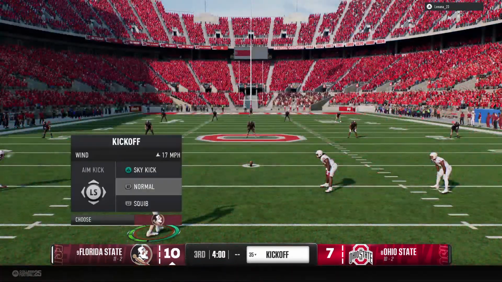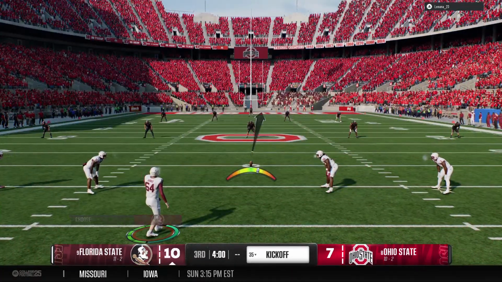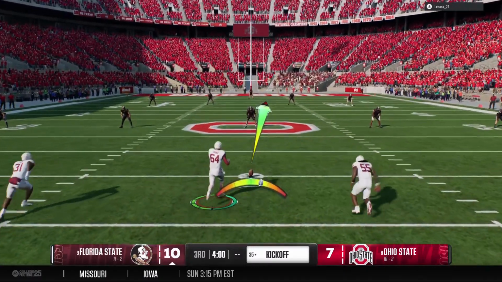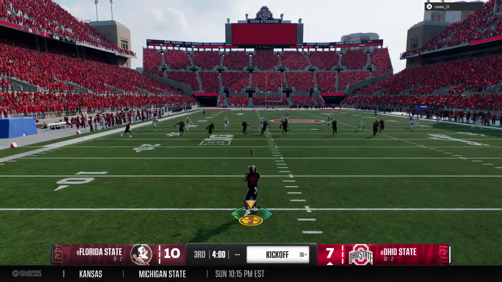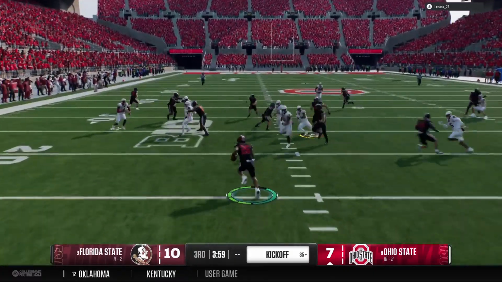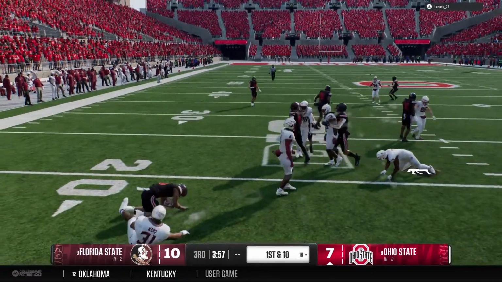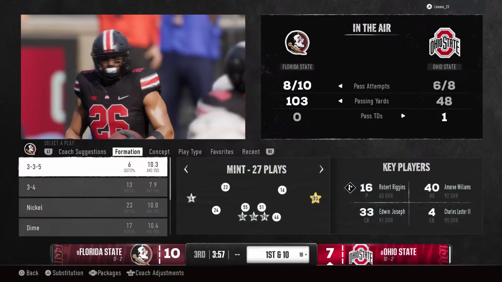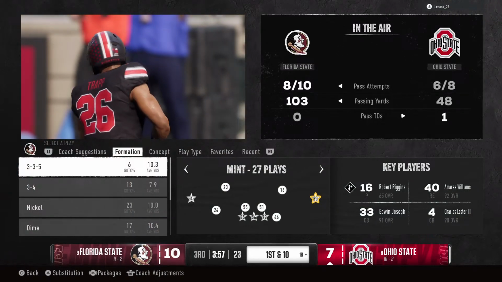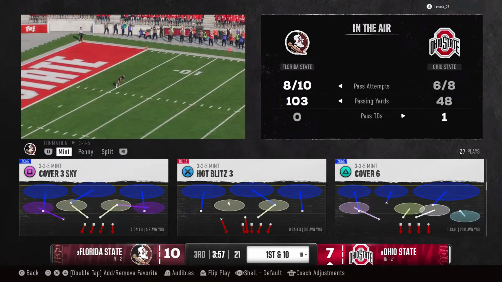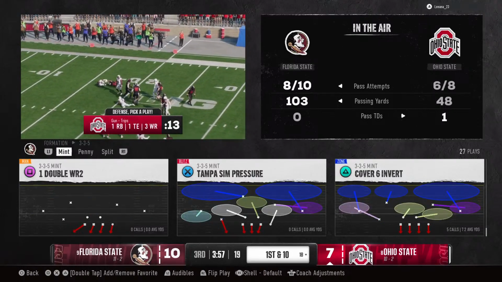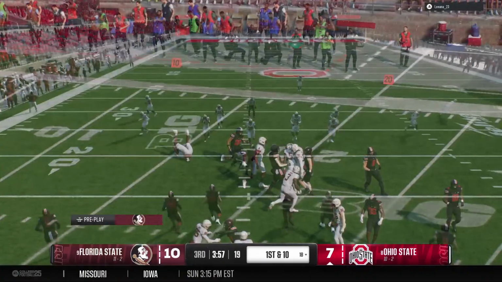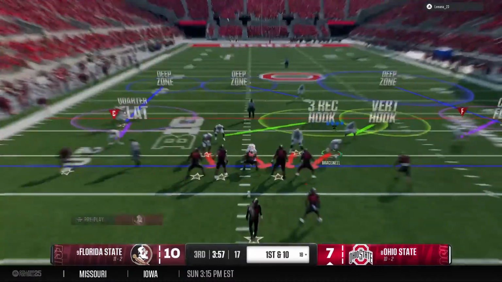The Noles will kick this away to get the second half going. Return begins inside the 10. He'll be tackled at the 18. That's good coverage there. Here comes the powerful Buckeye offense back onto the field.